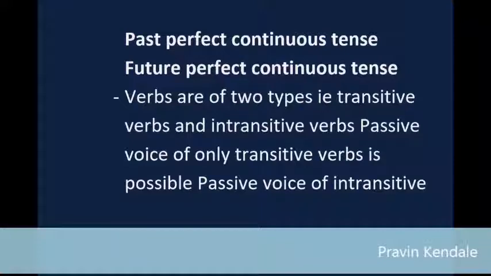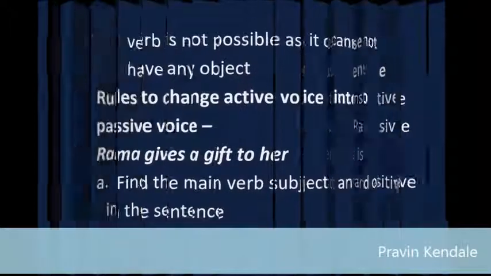Verbs are of 2 types, i.e. transitive verbs and intransitive verbs. Passive voice of only transitive verbs is possible. Passive voice of an intransitive verb is not possible as it cannot have any object.